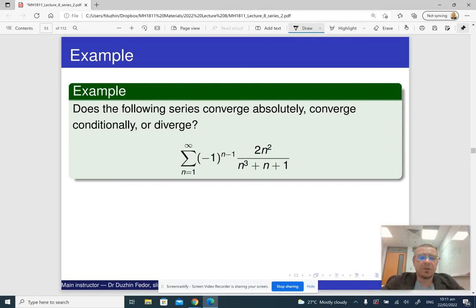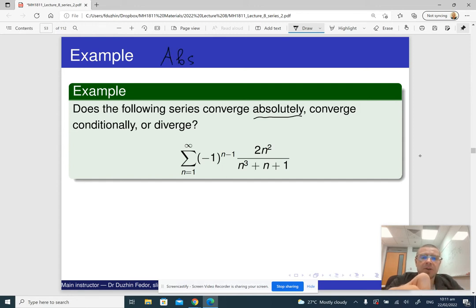Here we're given a series, and we need to figure out whether it converges absolutely, converges conditionally, or diverges. So let's figure it out. The first thing to do is to see whether it converges absolutely.